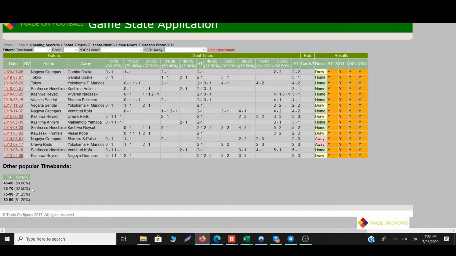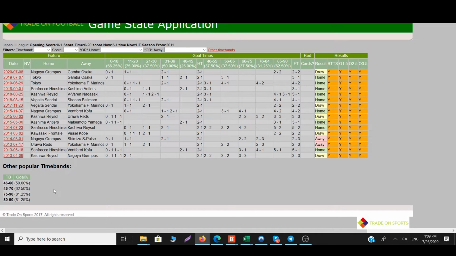Looking down here on the other popular time bands, we can see that there was quite a few high percentage of late goals, but also quite a thick cluster of goals early on. And just by a visual look on the time bands across here, you can see that probably about a 62.5% chance. So at the moment, it's not a price that's offered to us that we'd be interested in.